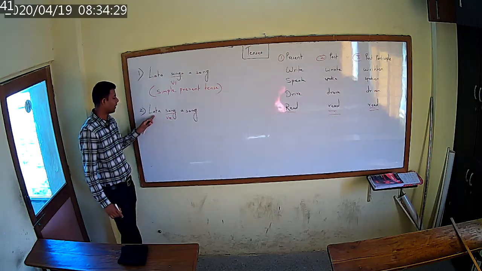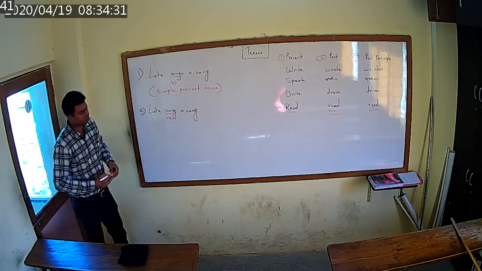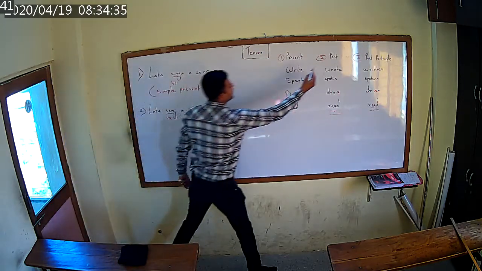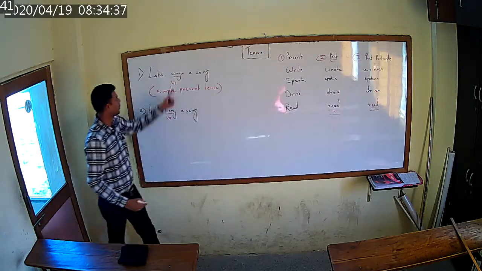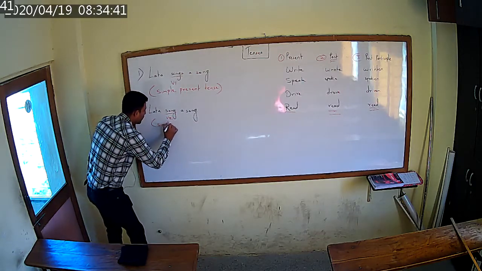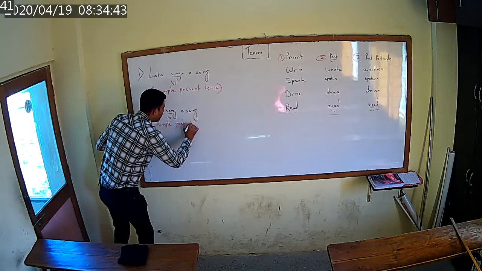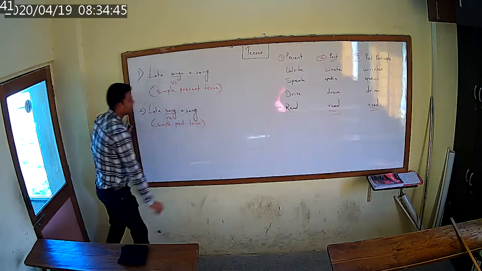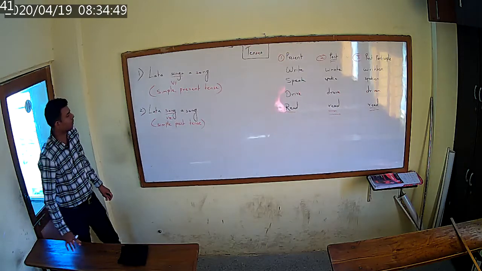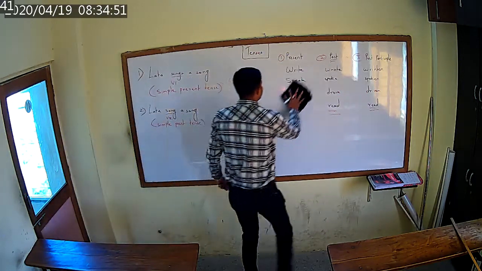Now this sentence is in simple past tense. Why? Because we have taken the second form of the verb, that is the past tense. Past tense of sing is sang. So the name of the tense will be simple past tense. Is this clear to you? Okay. Fine.